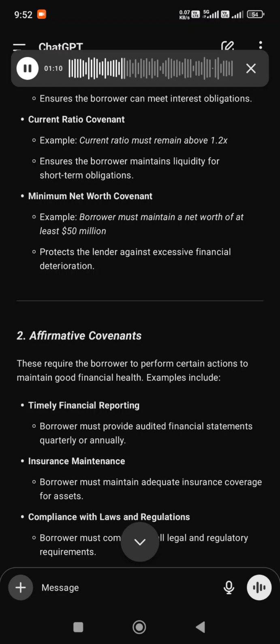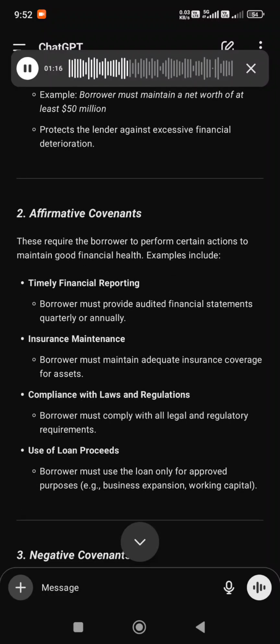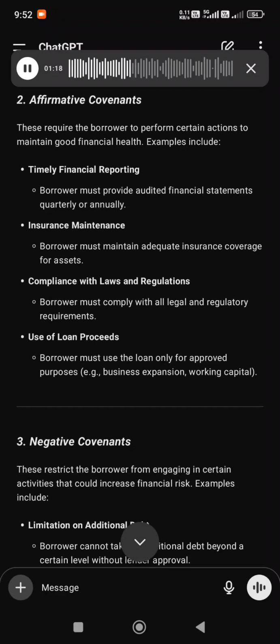Minimum net worth covenant. Example, borrower must maintain a net worth of at least $50 million, protects the lender against excessive financial deterioration. 2. Affirmative covenants. These require the borrower to perform certain actions to maintain good financial health. Examples include timely financial reporting. Borrower must provide audited financial statements quarterly or annually.